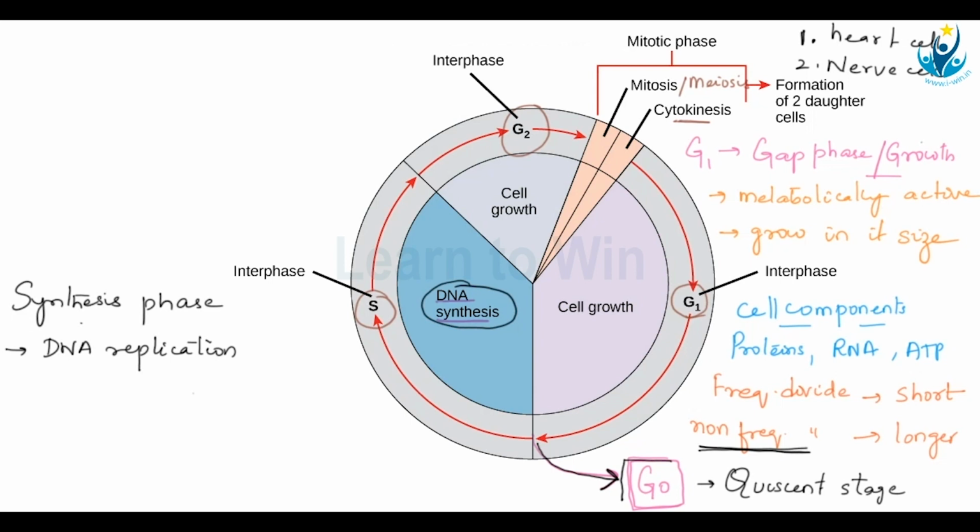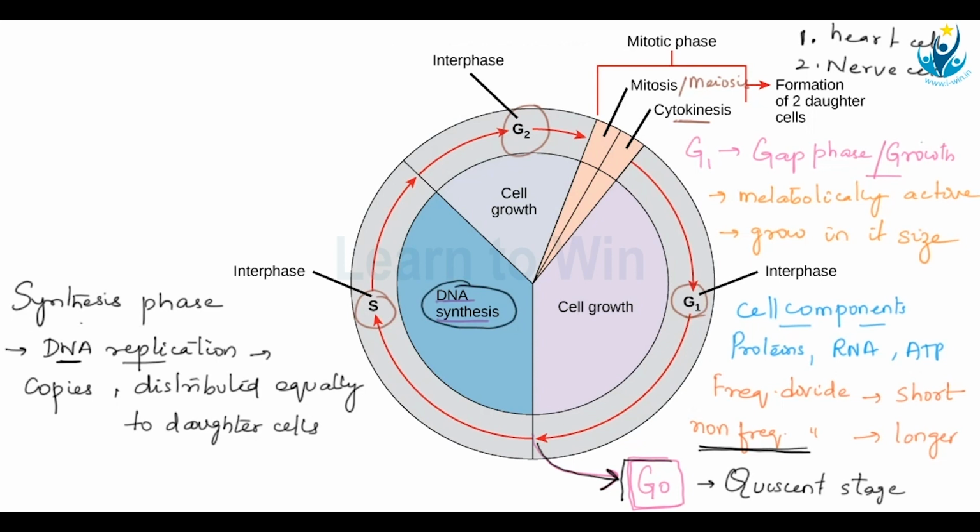So the cell replicates the DNA, that is, it makes copies of its own genetic material so that it is distributed equally to the daughter cells. The main purpose is equal distribution to the daughter cells, and that is carried out in the cell cycle by this step, that is DNA replication.